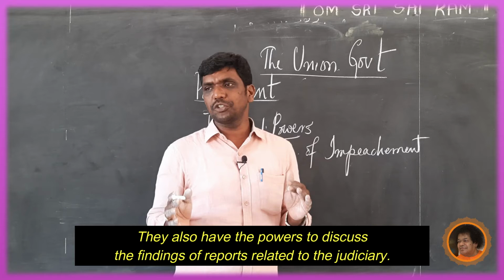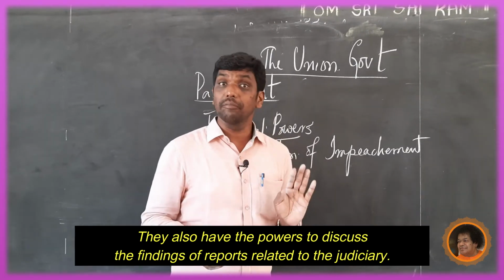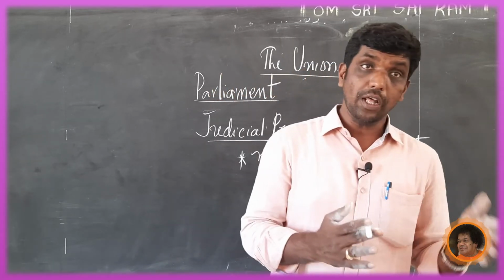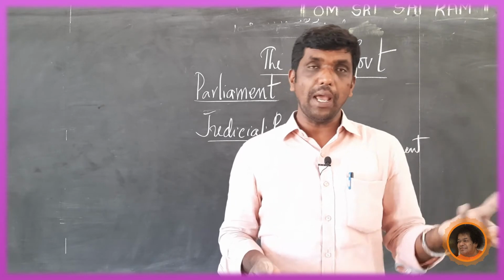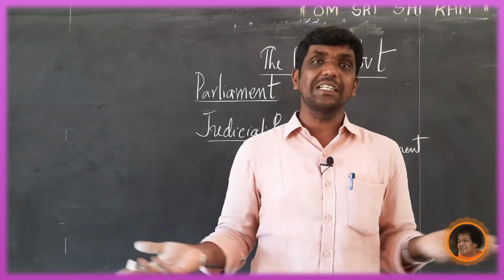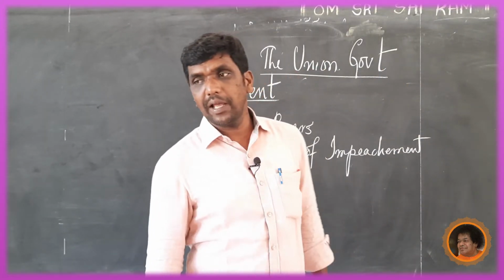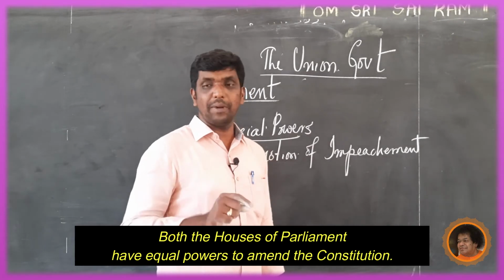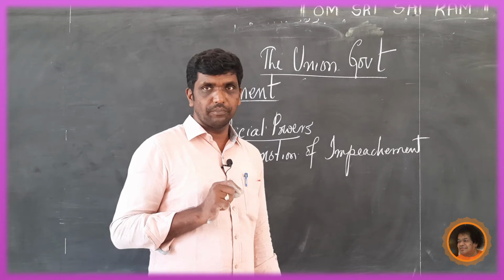And they also have powers to discuss the findings and reports related to the judiciary. If there are findings in the Supreme Court, those findings can be discussed in the Parliament. Then both the houses of the Parliament have equal rights in amending the Constitution.